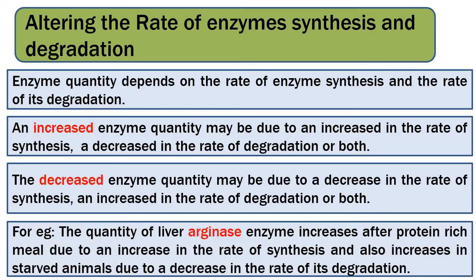For example, the quantity of liver arginase enzyme increases after a protein-rich meal due to an increase in the rate of synthesis, and also in starved animals due to a decrease in the rate of its degradation.